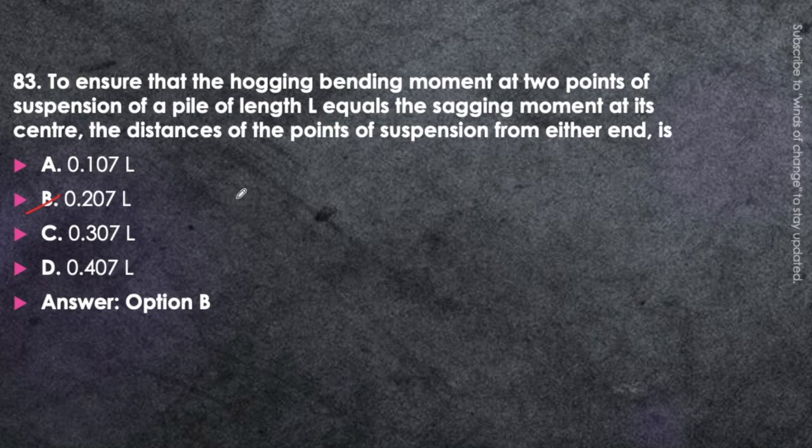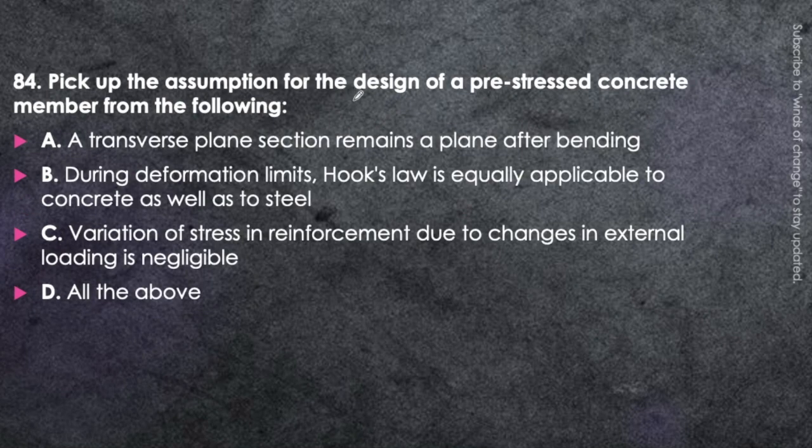Next question. Pick up the assumption for design of a pre-stressed concrete member from the following. A transverse plane section remains plane after bending. During deformation limits, Hooke's law is equally applicable to the concrete as well as to the steel. Variation of the stress in reinforcement due to changes in external loading is negligible. Or all of the above. Here we are talking about the design of the pre-stressed concrete member. What are the assumptions that we will follow? The answer will be all of the above, and I am reading them again.